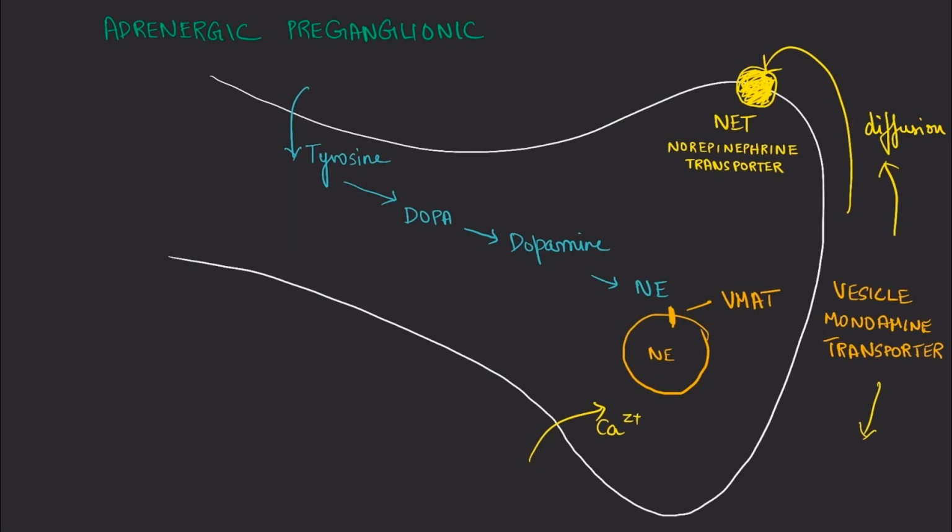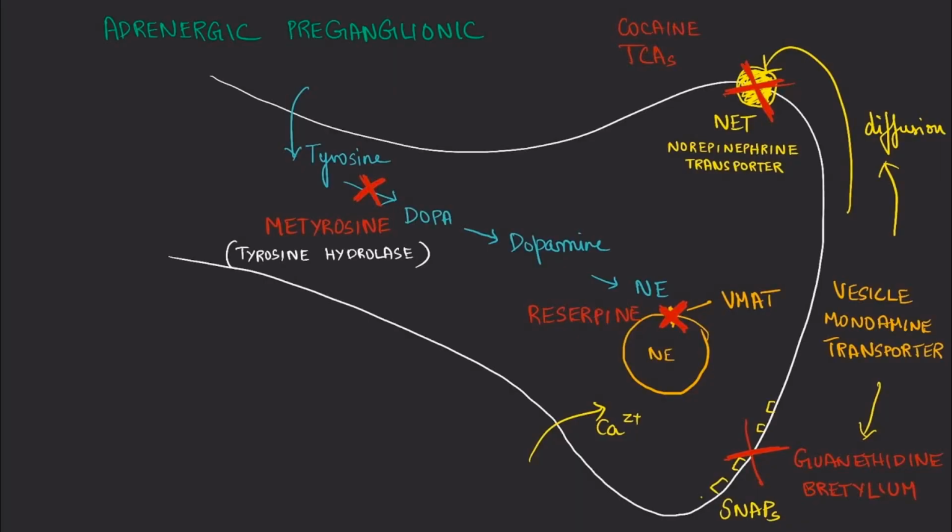Now, these are the various drug targets. Metyrosine blocks the conversion of tyrosine to DOPA. Thereby, it's one of the drugs that are being used in extreme cases of pheochromocytoma. Reserpine, one of the older antihypertensive drugs, blocks norepinephrine's entry into vesicles and therefore can result in norepinephrine depletion, and over a period of time, norepinephrine will not be available to be released.